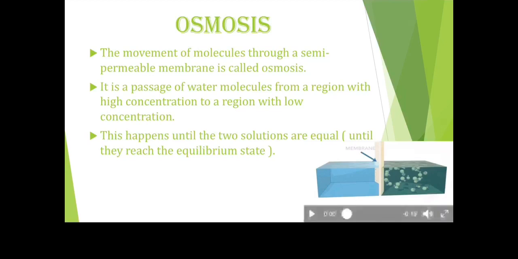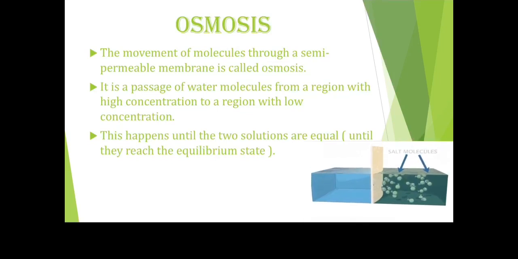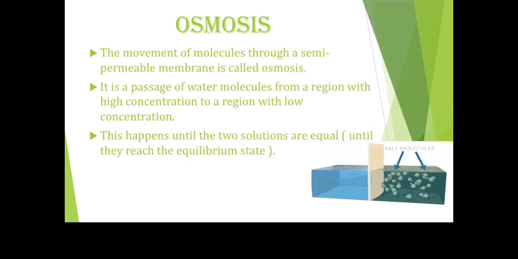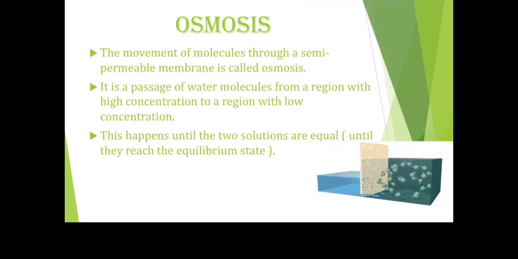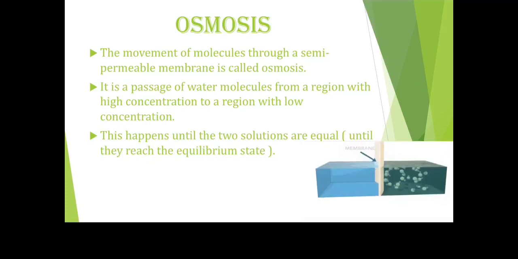Okay, equilibrium. Now let's just see a small video over here. This is the small semi-permeable membrane. Over here there are these salt molecules, and on the other side we have water. Now to balance the solution and make them equal, the water from the other side moves through the selectively permeable membrane and mixes up with the salt solution. This happens until both solutions become equal, right? Now they have attained the equilibrium state, and so the osmosis has stopped over here. Okay, now let's see the next one.